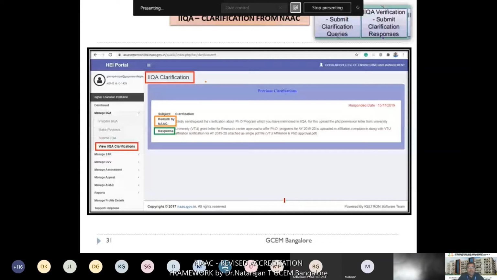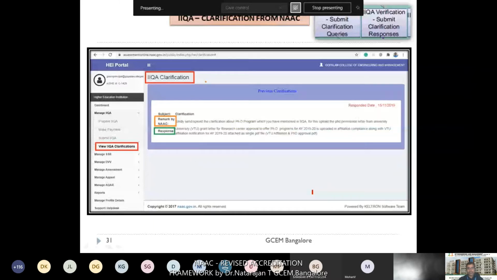For example, we received a clarification for our IAQA. The remark was that you have not submitted the supporting document for your PhD program. That's what they mentioned. So after that, we submitted our supporting copy of the PhD programs, the research approval copy, through the same web portal. NAAC allows you to edit your IAQA during that time. Then you can upload the supporting document and you can give a written text response also.